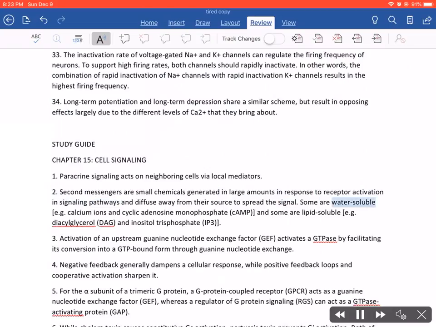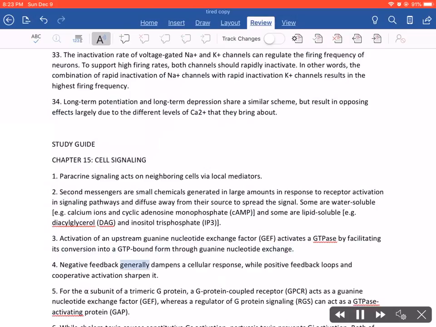Some are water-soluble, for example calcium ions and cyclic adenosine monophosphate, cAMP, and some are lipid-soluble, for example diacylglycerol, DAG, and inositol trisphosphate, IP3. 3. Activation of an upstream guanine nucleotide exchange factor, GEF, activates a GTPase by facilitating its conversion into a GTP-bound form through guanine nucleotide exchange.